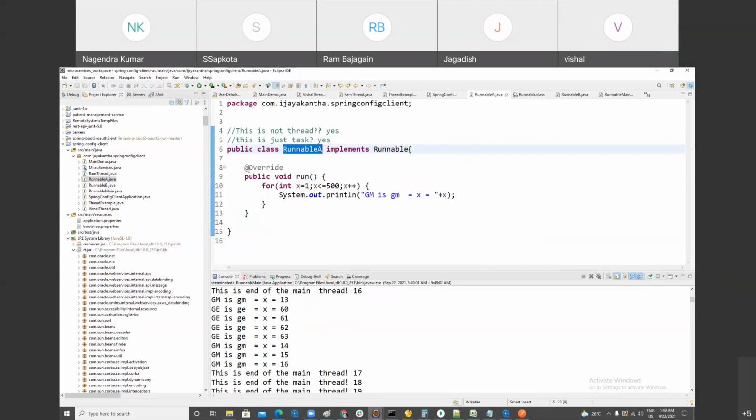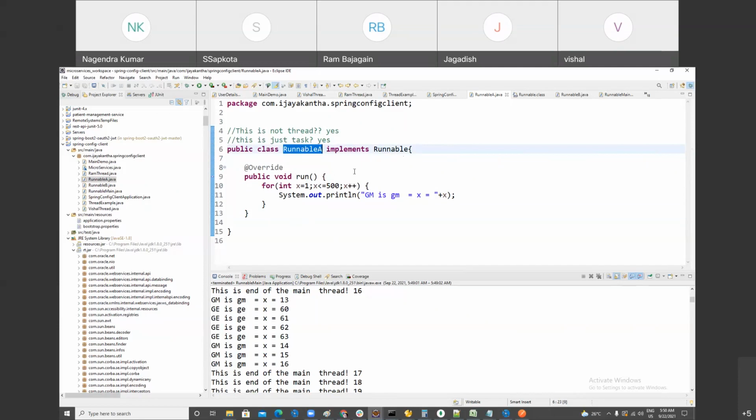As per the design, multi-threading behavior and your business logic should be separate. This is not a thread. It is just a task, so your task is loosely coupled. It is not extending the Thread class. Are you following me? As per the design, your logic and multi-threading behavior should be separate. So which one is the better approach, implementing Runnable or extending the Thread class? Implementing Runnable. This is the first benefit.